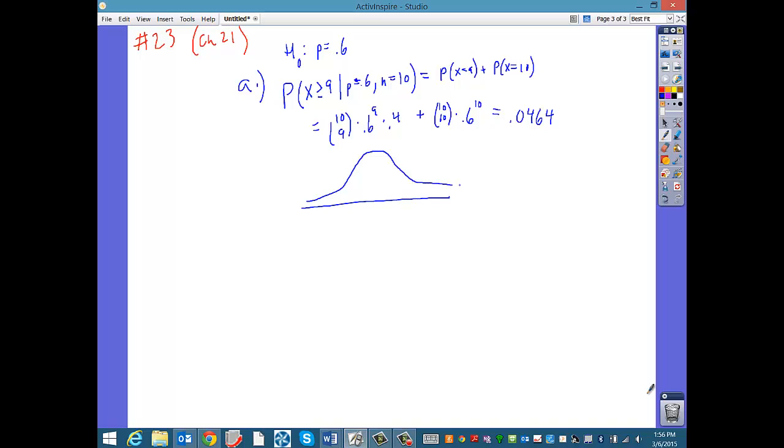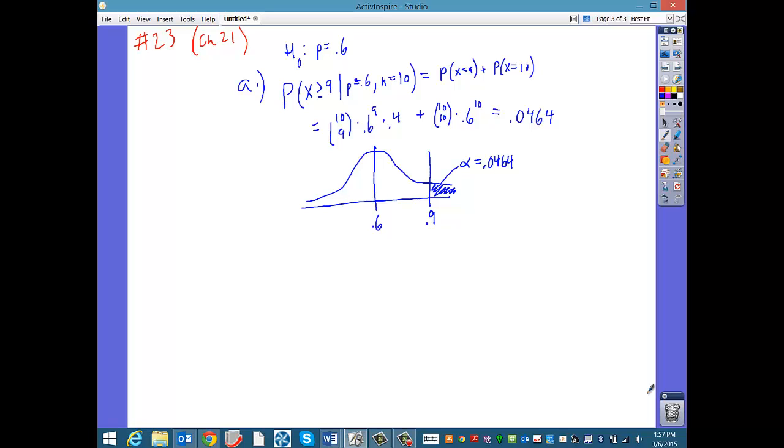I'm not really good at drawing with this, am I? But whatever. So we assume the null hypothesis is true, so the center is 0.6. That means that 0.9, which is here, this would be the actual region where we would have alpha equal to 0.0464. In other words, the probability that I get beyond this is 0.0464. Now, there's something I'm about to get to that makes what I'm saying not entirely true, but for now it's fine.